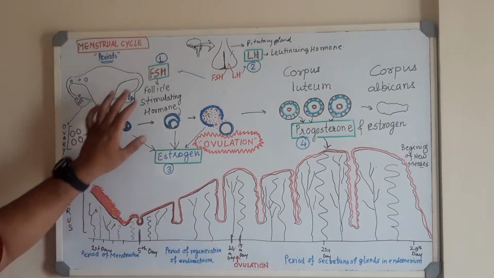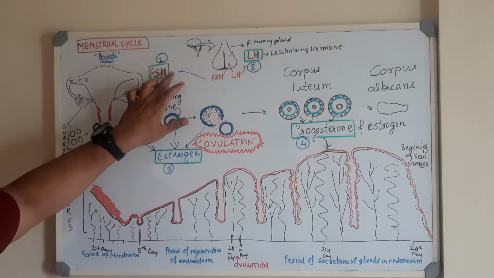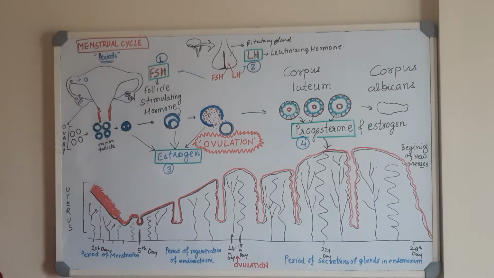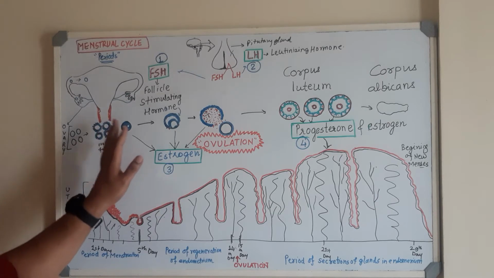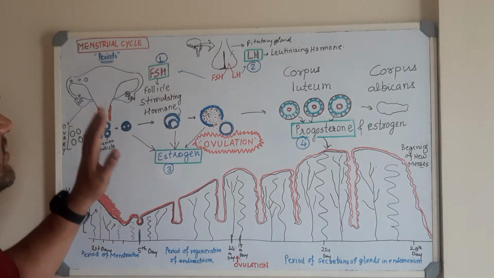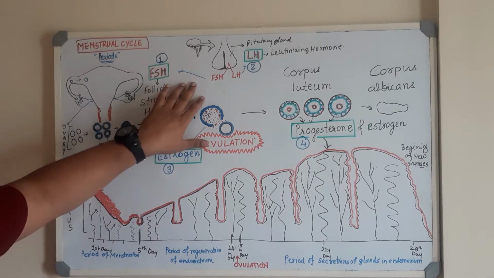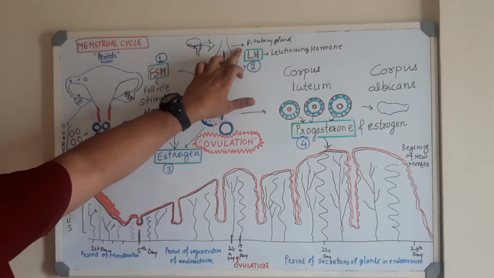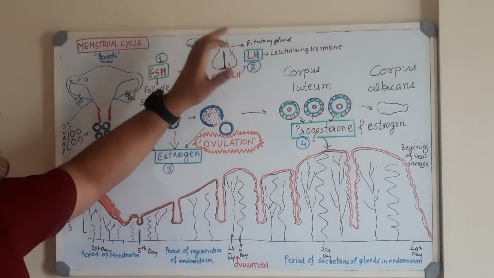उसका डेवलपमेंट होता है, that is under the control of the FSH, that is the follicle stimulating hormone. This is the first hormone which is responsible for the relative changes or the development of the ovary. Okay, what effect it brings about, that we will see. But first of all, follicle stimulating hormone and the luteinizing hormone, these two hormones are released from the pituitary gland. Pituitary gland कहाँ पर होती है?